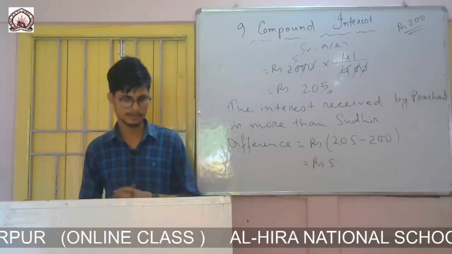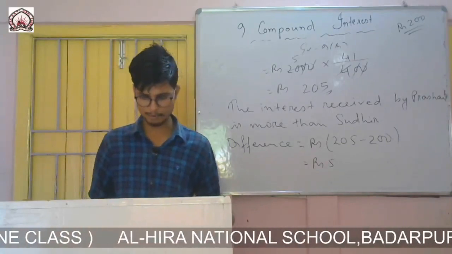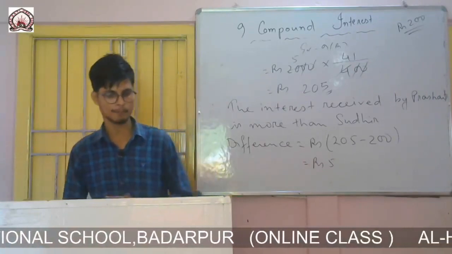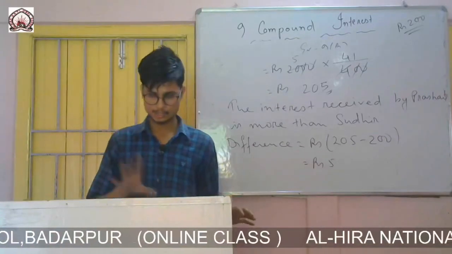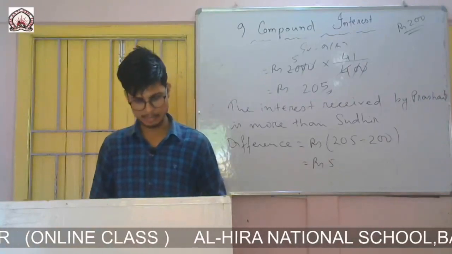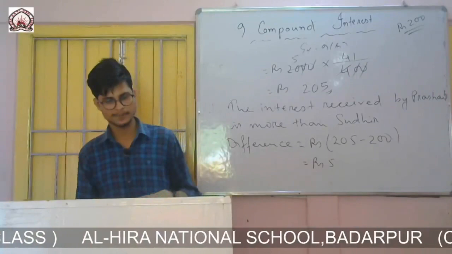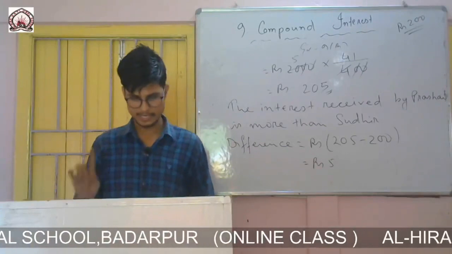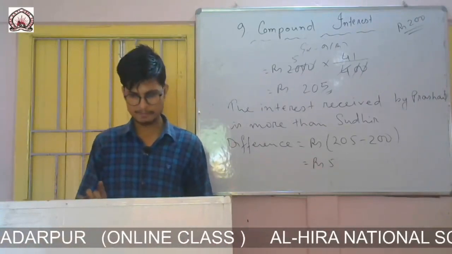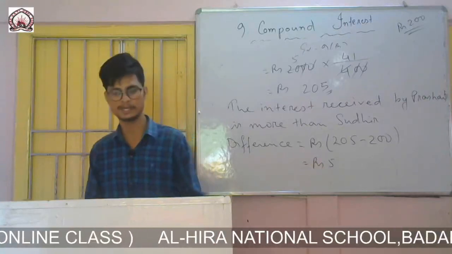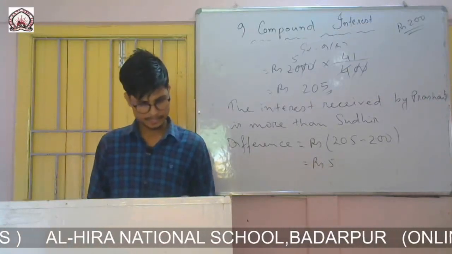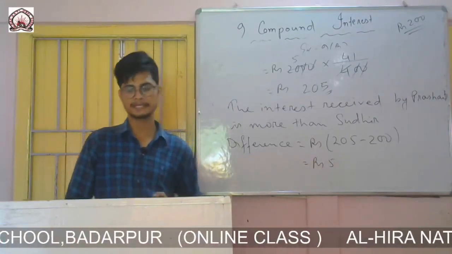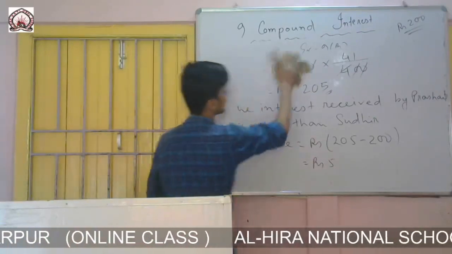So now question number 7. Find the difference between the simple interest and compound interest on rupees 16,000 for 1.5 year at 5% per annum, compound interest being reckoned half yearly. So here also the compound interest is calculated half yearly. First of all you write given principal equals rupees 16,000. Rate of interest is 5%. Time is 1.5 year, which will be 3 by 2 years. So question is to find the difference between the simple interest and compound interest. So first of all you will find simple interest. Simple interest will be PRT by 100.